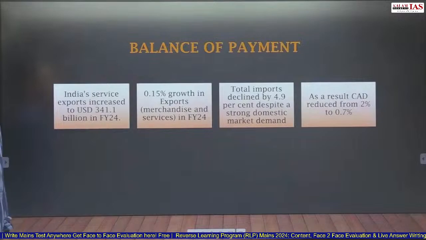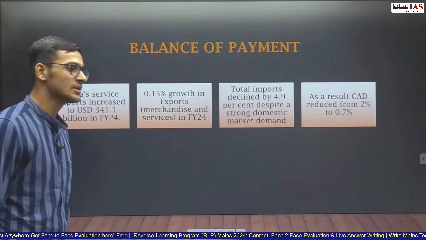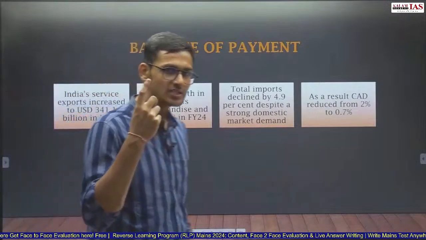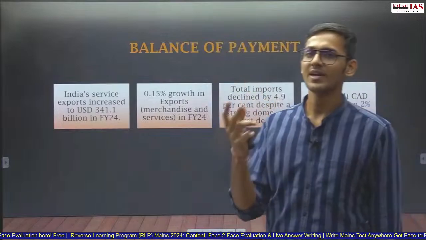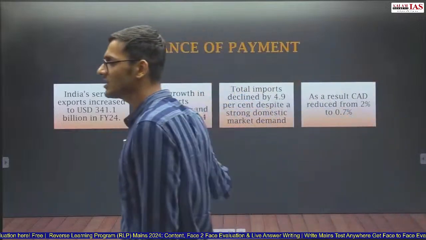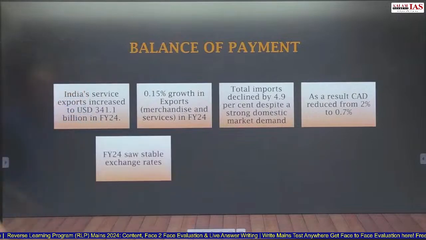As a result, the current account deficit reduced from 2% to 0.7%. So remittances increased, exports increased just by 0.15%, but they increased, whereas imports reduced, and as a result, current account deficit reduced from 2% to 0.7%.